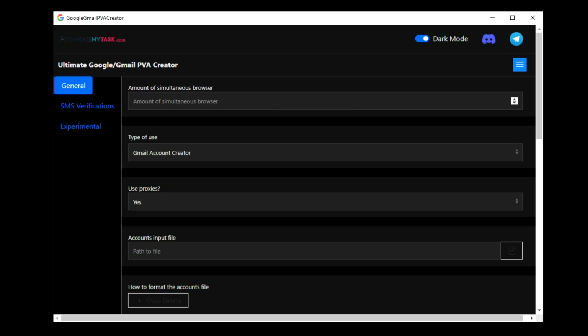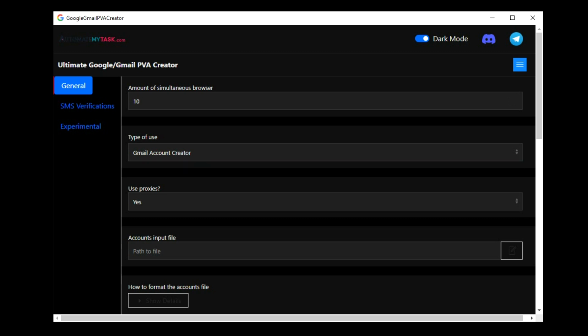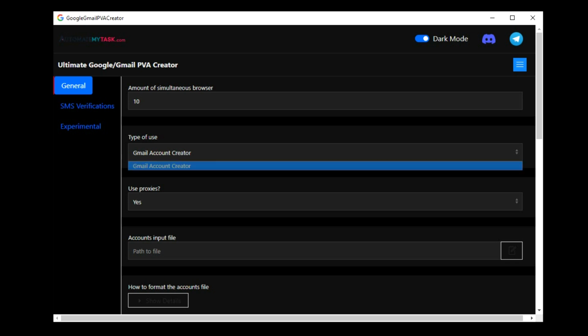Then, type of use: Gmail account creator. You don't need to worry about this. Maybe I'm planning to do something else with this tool in the future. So that's why this variable or function is here. Maybe I'll add something here.